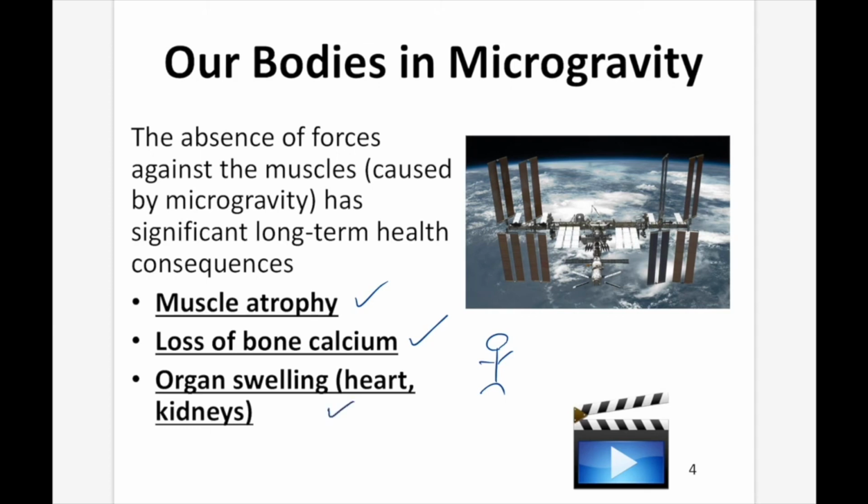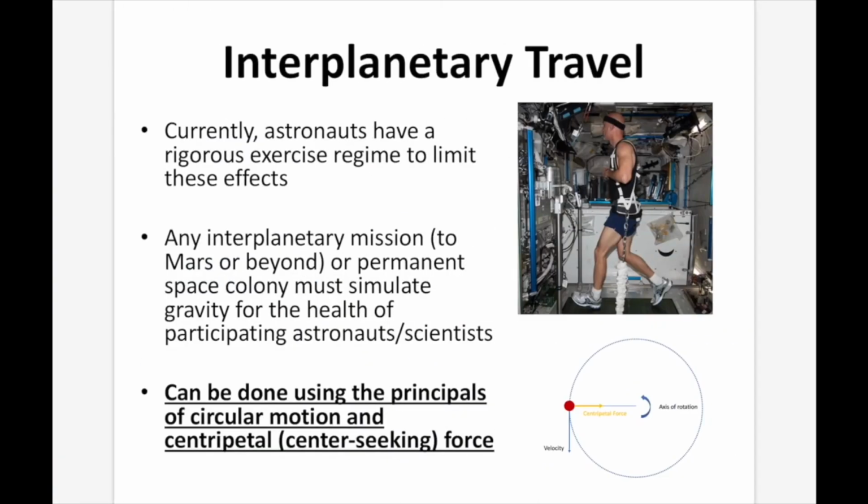And then you get things like organ swelling. So heart, kidneys, eyes, these things are all going to start swelling because you're going to get a fluid shift inside your body. So how then can we potentially go to other planets? Right now we're thinking about going to Mars, but how could we go further?